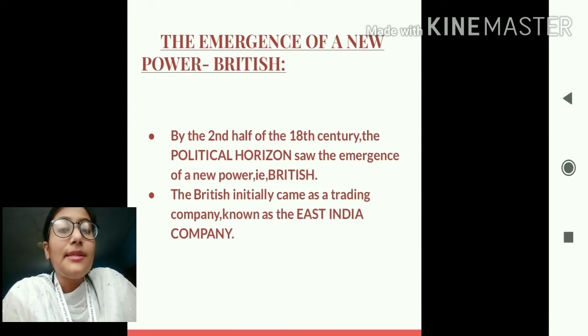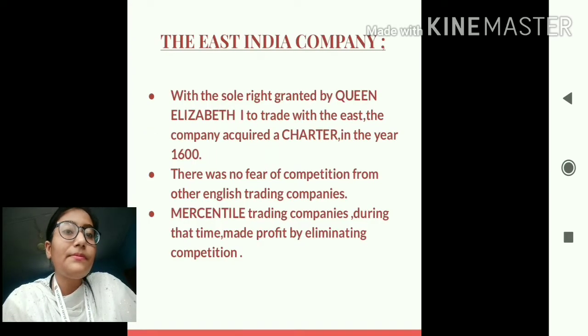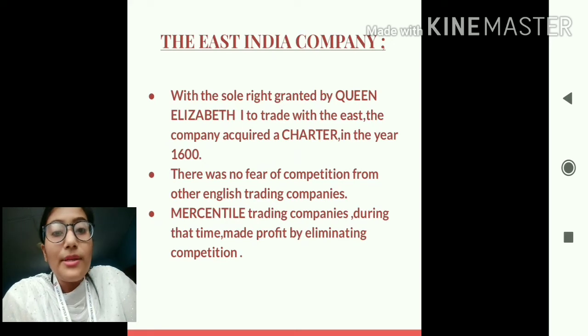The British initially came as a mere trading company. That means they initially did not think of capturing India. They initially did not think of ruling India, but they came just as a trading company, just to trade in India. And the British company who initially came to trade in India was known as the East India Company. Let us know something about the East India Company. So students, how did this East India Company come to India?